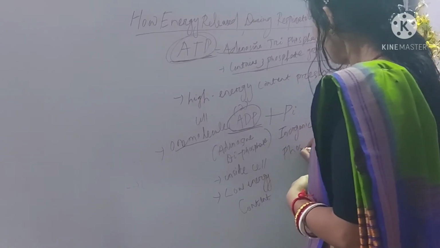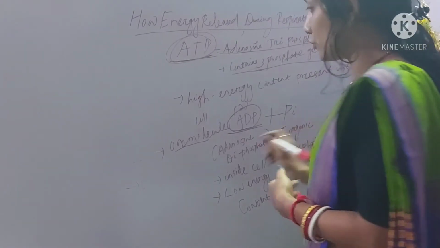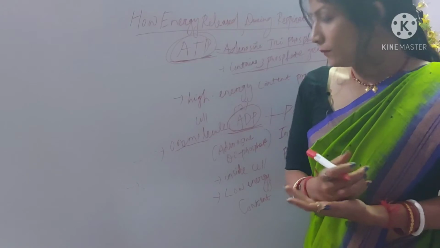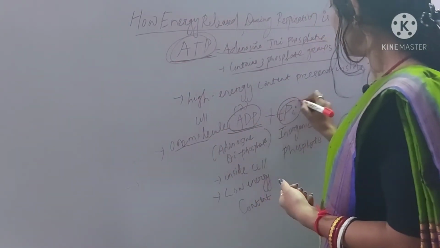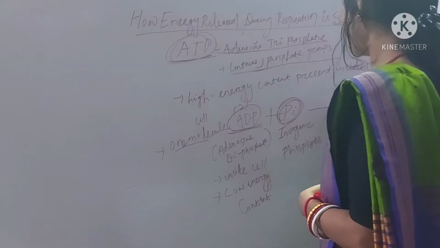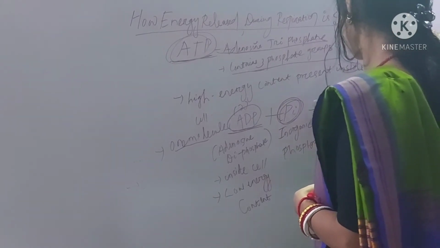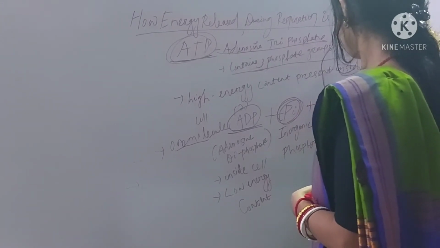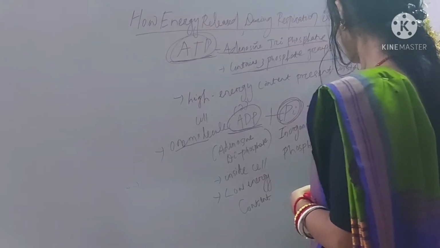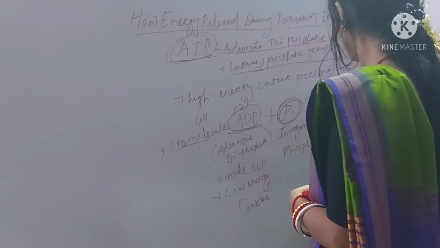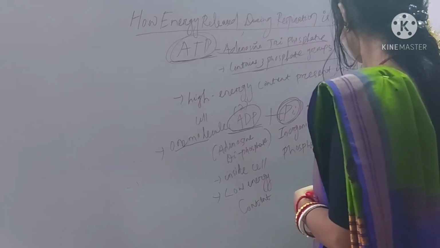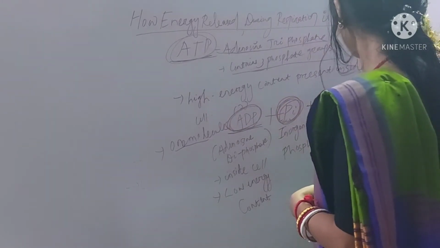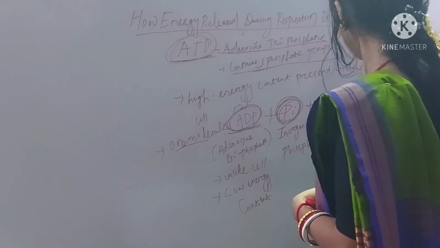ADP, adenosine diphosphate, is low energy content and consists of two phosphate groups.